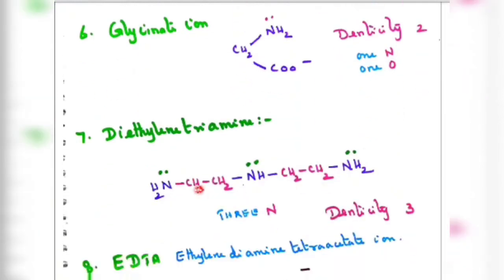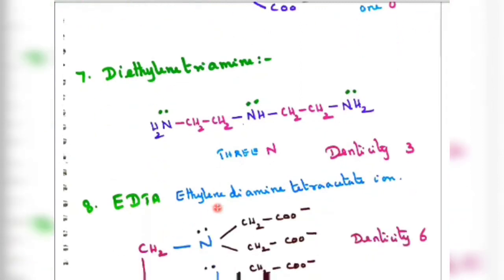Diethylene, CH2 CH2 twice, is connected with 3 amines, so triamine: NH2, NH and NH2. This one is called amine, this one is called imine. But here there are 3 nitrogens, so there are 3 donor atoms. So with 3 nitrogen donor atoms, the denticity is 3.